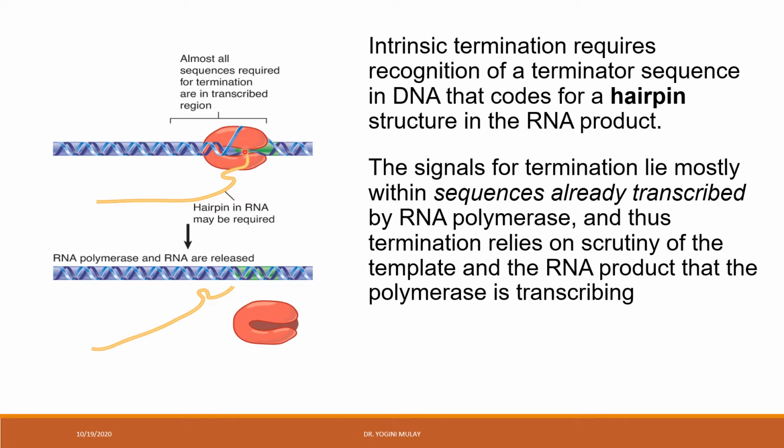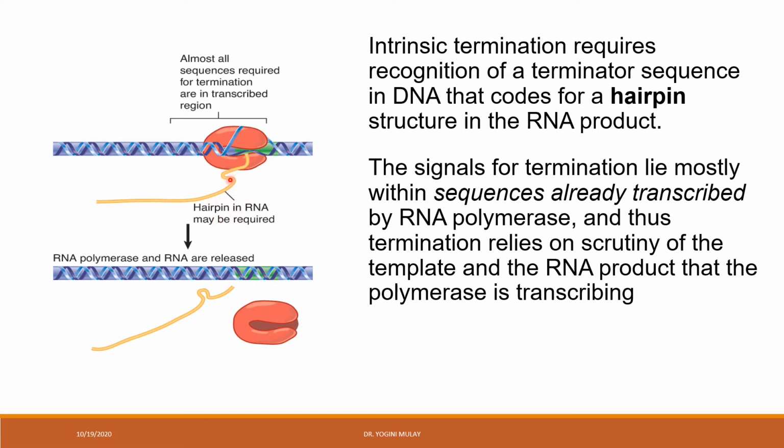And the second thing is that it also depends on the RNA product that the polymerase is transcribing. Okay, so here the termination signal is present mainly in the sequence which has undergone the transcription by the RNA polymerase. So thus the termination depends on both the scrutiny of RNA polymerase on the template strand and the formation of the secondary structure in the RNA product.